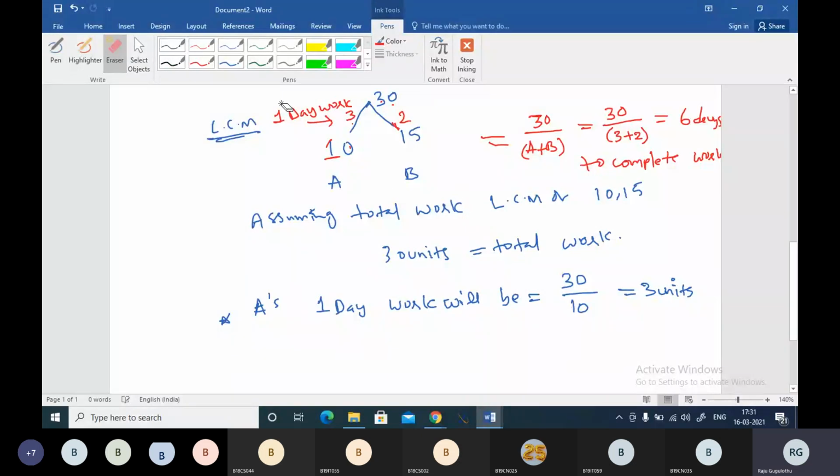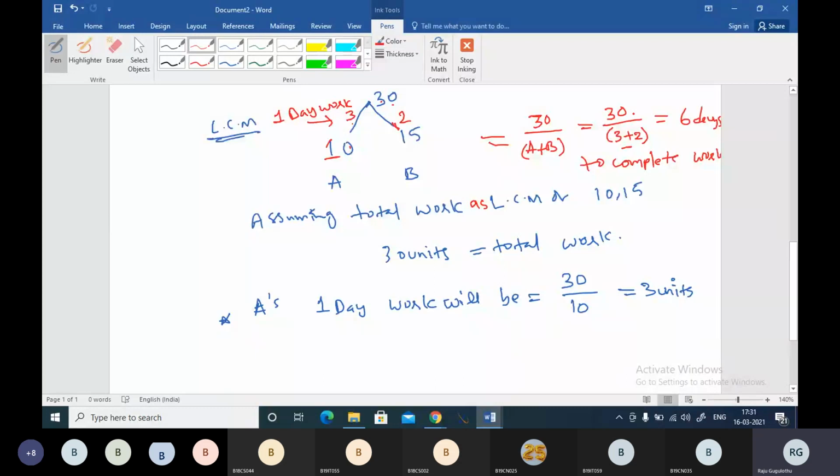So we are finding the LCM first, and we are assuming that LCM as total work, and LCM divided by 10 will be one day work of A. LCM divided by 15 will be one day work of B. So 30 divided by 3 plus 2, this is total work divided by the working efficiencies of A and B. Friends, when A and B are allowed to work for 1 day, they will make 3 plus 2, 5 units of work. This is 1 day work, and this is total work.